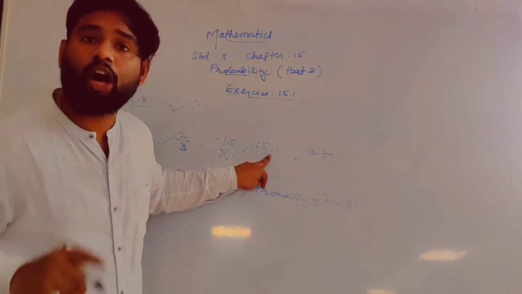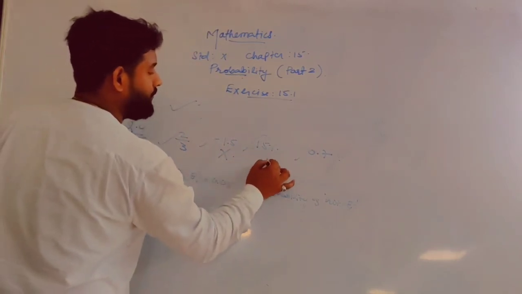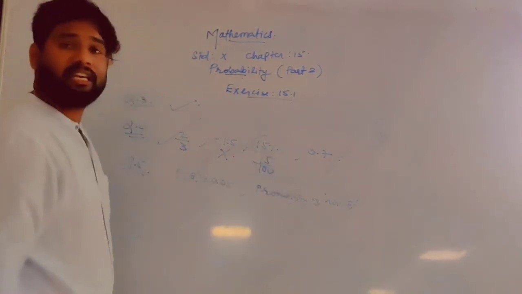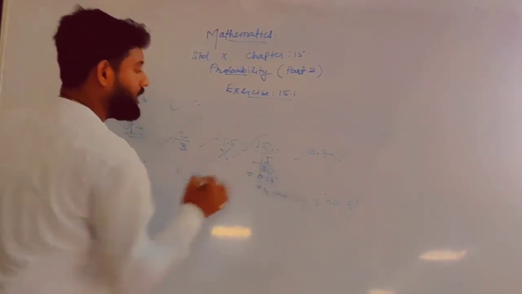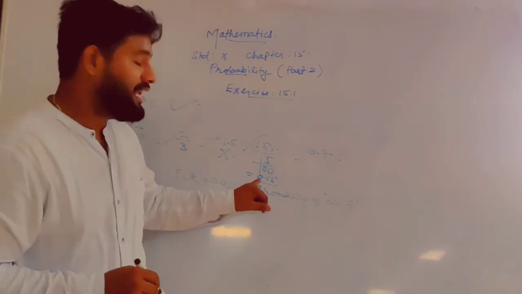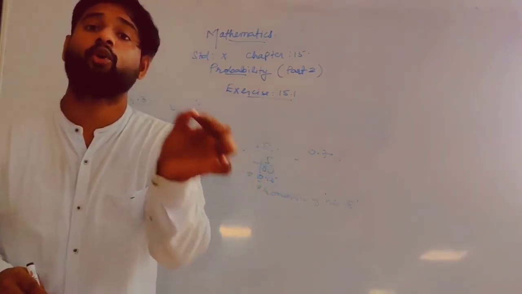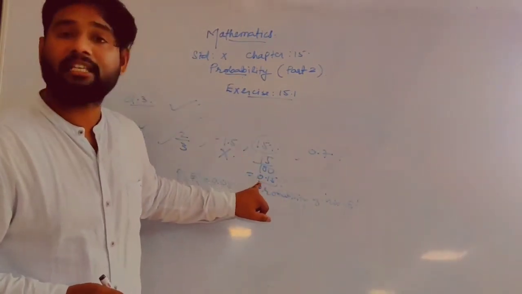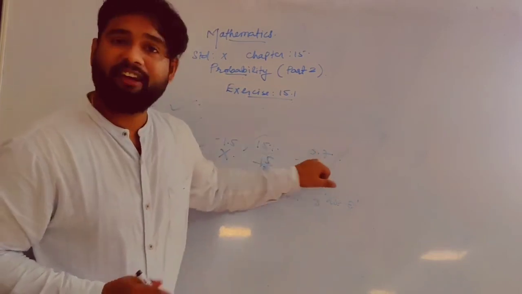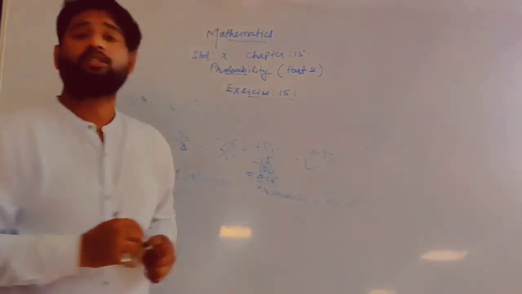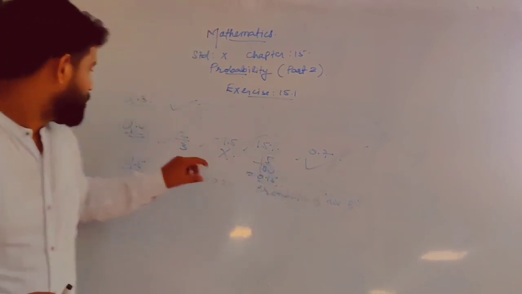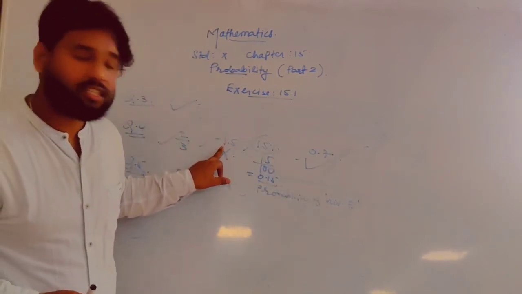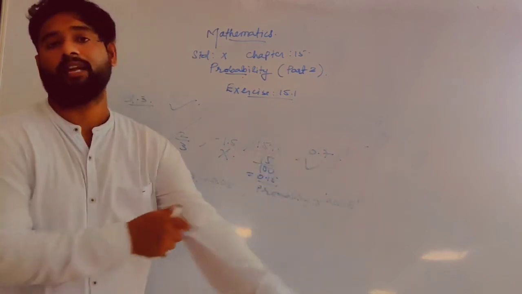Convert 15% into the normal value. 15% is nothing but 15 by 100, so it is 0.15. And yes, 0.15 lies between 0 and 1, and hence this is a probability. 0.7, again it is between 0 and 1. So yes, 0.7 is also a probability. So the first one is yes, the second one is no, the third one is yes, and the fourth one is yes.